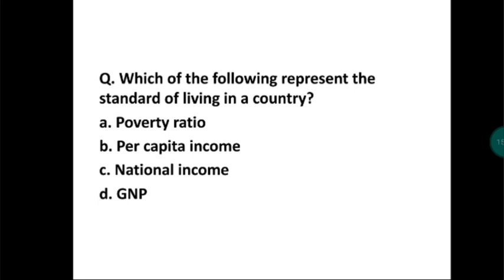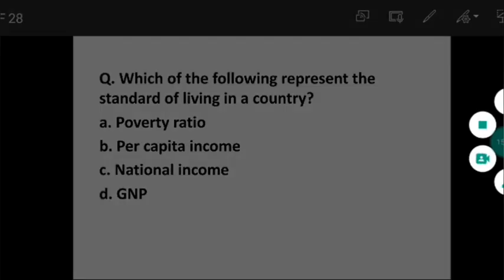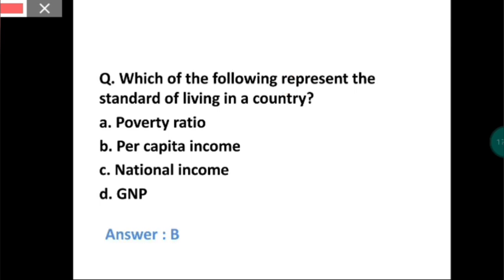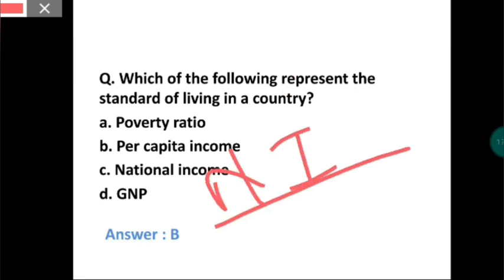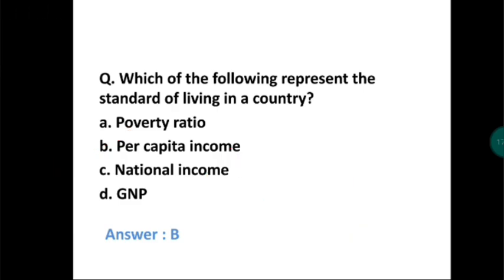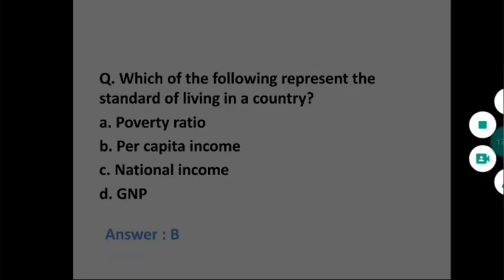Per capita income is the average income. The formula for per capita income is national income upon population size. Okay, now next question.